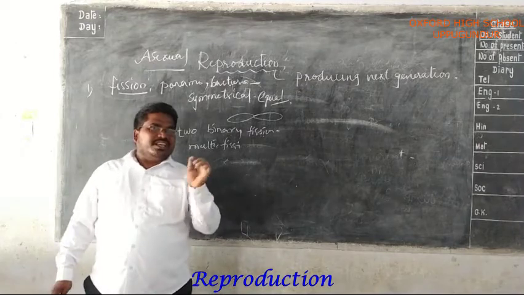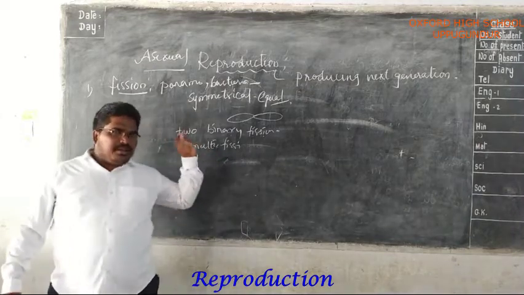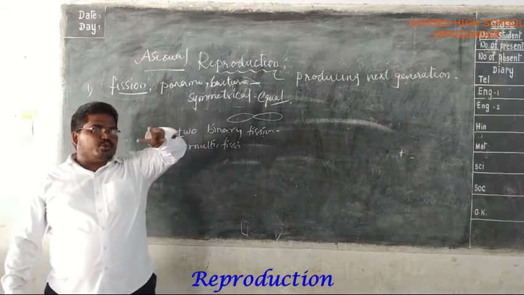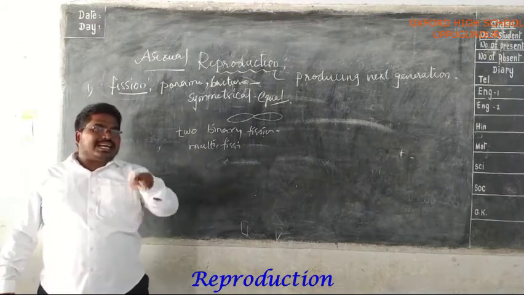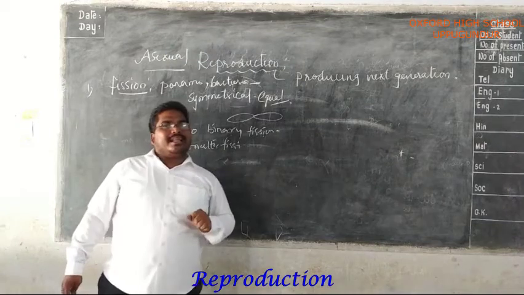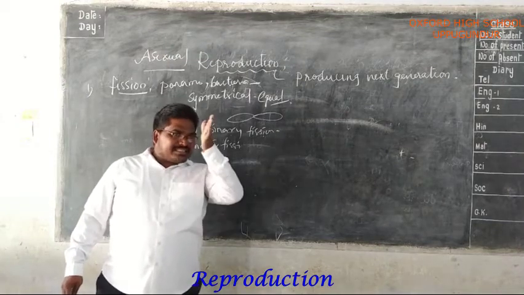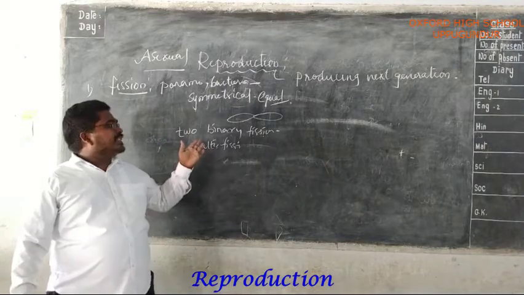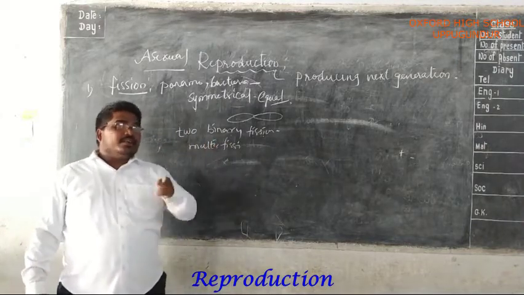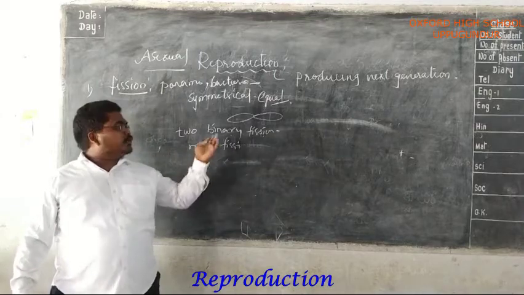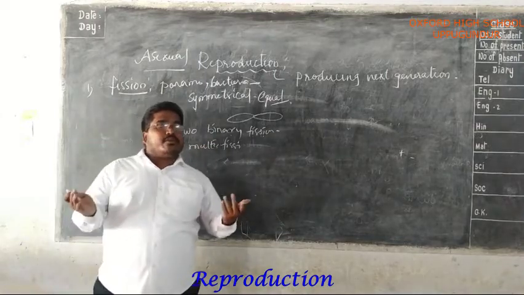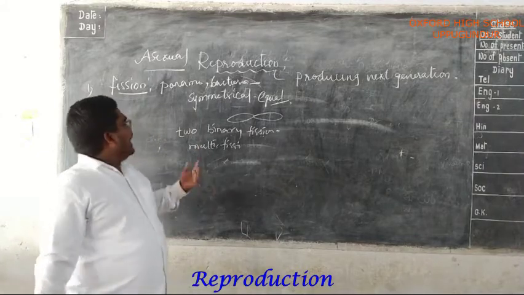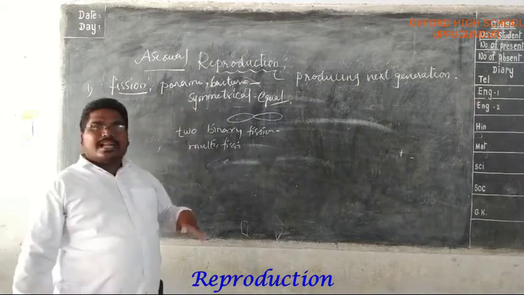Follow your textbooks. Single cellular organisms like paramecium and bacteria give rise to offspring by splitting into two or more. This usually occurs in a symmetrical manner. When it divides into two, it is called binary fission. That means if the organism divides into two, that is binary fission, or if it divides into more pieces, that is multifission. Examples are paramecium, bacteria and amoeba also.